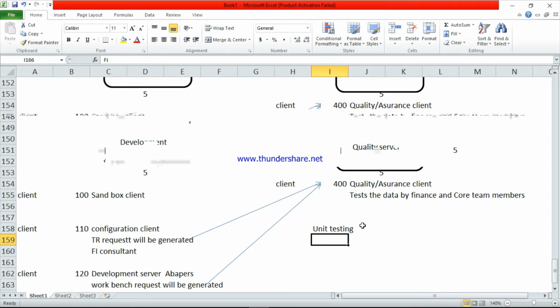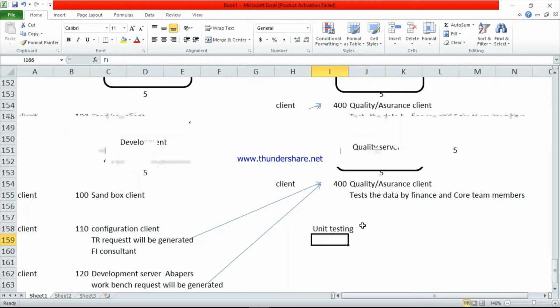And we have one more client in the same server. So take the example of client 210. Training. This is a very important step. Once they complete this step, again they will go to the training purpose. So the training client is simple.